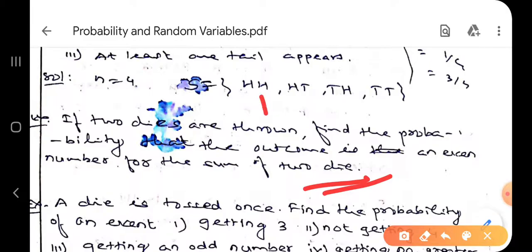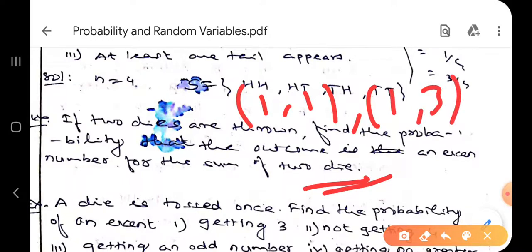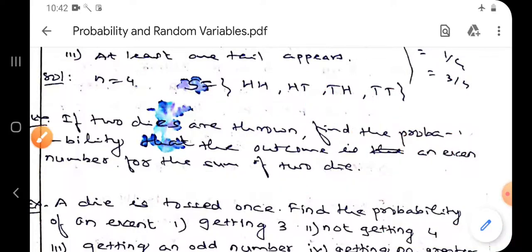Just like 1,1: 1 plus 1 is 2. Then 1,3. Then 1,5. Similarly 2,2, then 2,4, 2,6, like that. You will get 18 such events and the answer is 1 by 2. Understood?